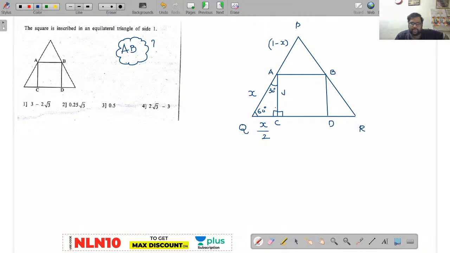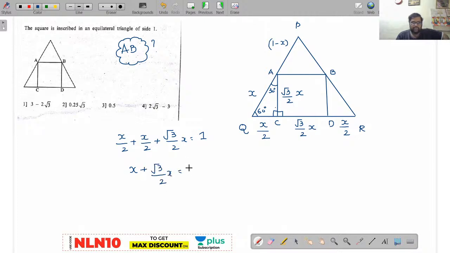Now AC value will be how much? Root 3 by 2x. Now see here, CD value will also be root 3 by 2x because in a square all sides are equal. Similarly DR will also be x by 2. Now count this: x by 2 plus x by 2 plus root 3 by 2x is equal to how much? It will be the length of the equilateral triangle side, which is 1. Now x by 2 plus x by 2 will be x, plus root 3 by 2x is equal to 1.